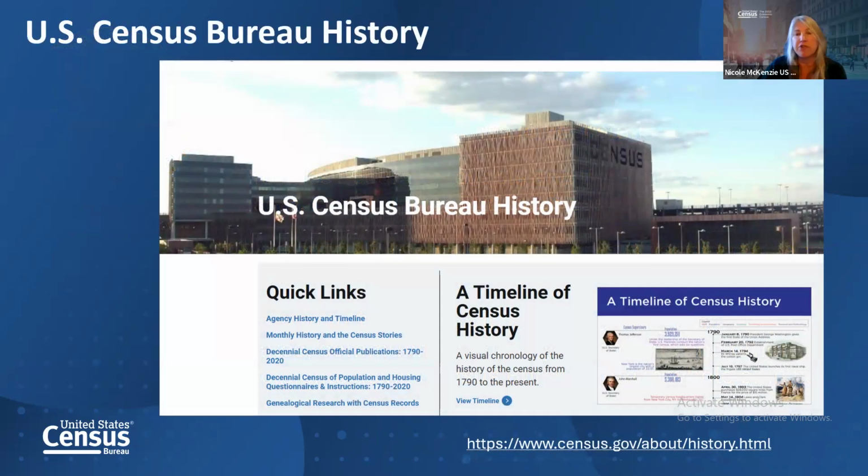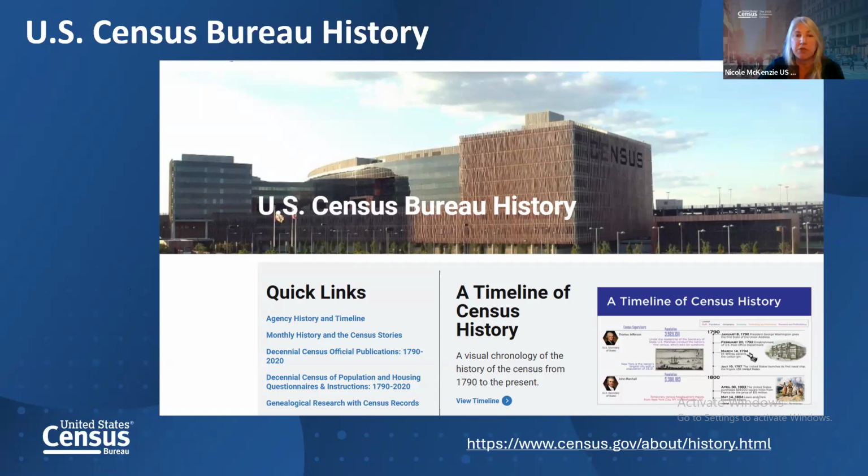This slide has a link here too. When I talked to some libraries across New England, many times people asked me if we have anything that provides the history of the census, or what the decennial census looked like back in 1790. We actually have a page, and the link is on this slide, that will let you look at all different types of historical information on the Census Bureau.